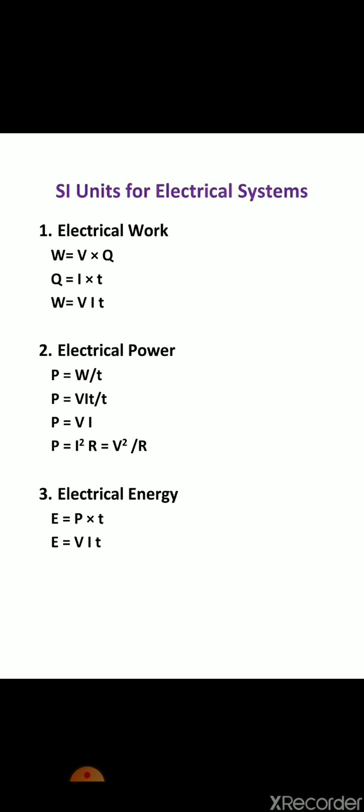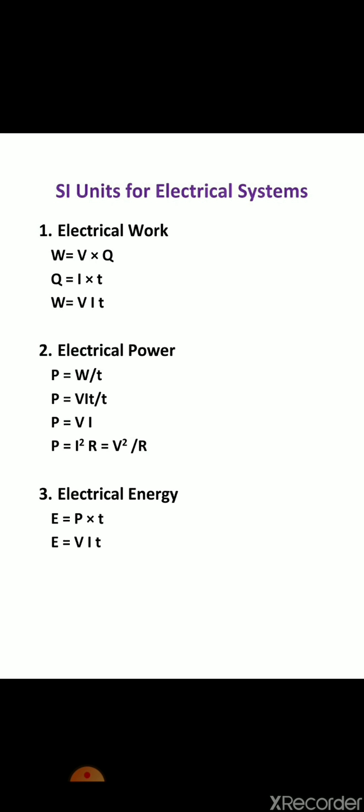Or it is also given as, if we substitute V equals IR, then it is I square R. Or if I put I equals V upon R by Ohm's law, then it is V square by R. So electrical power is also defined as VI, or equal to I square R, or equal to V square by R. Unit of electrical power is always watt.